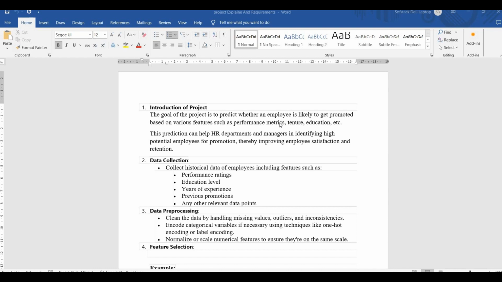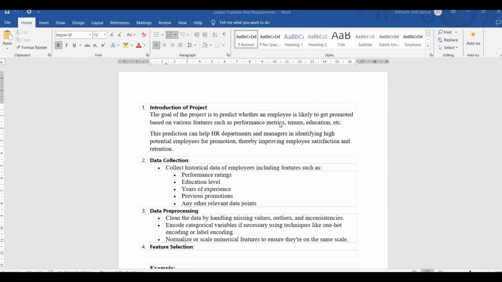So this prediction, as stated, can help HR departments and managers in identifying high potential employees for promotion, thereby improving employee satisfaction and retention. So this is one example of a real life application of ML and AI. So this was the introduction to the project.